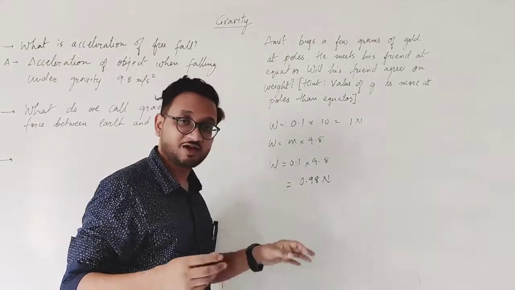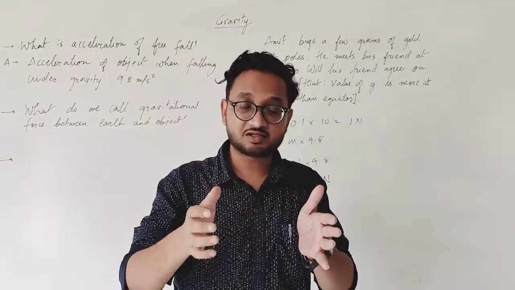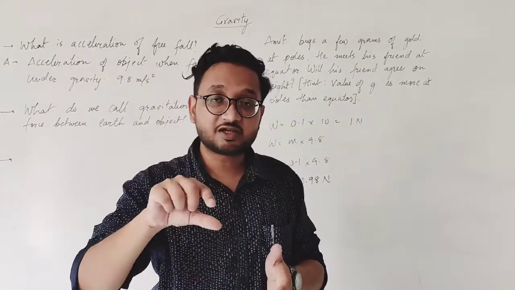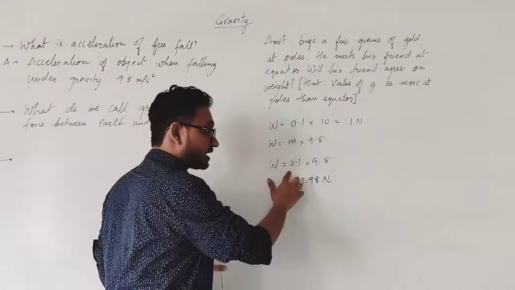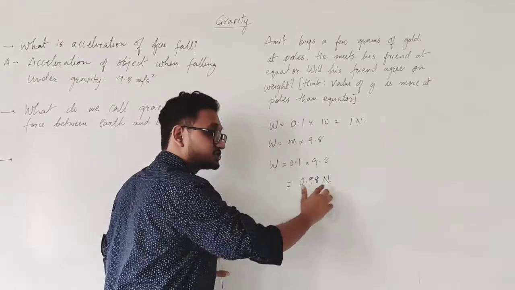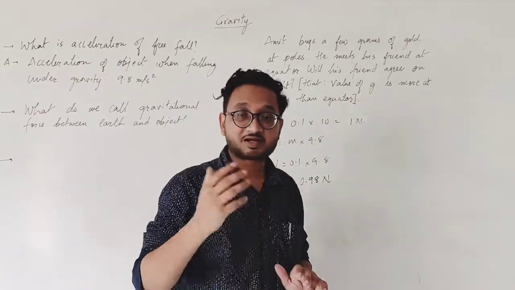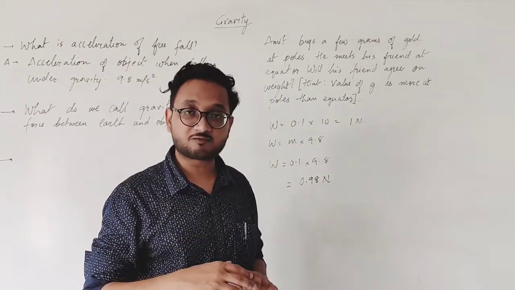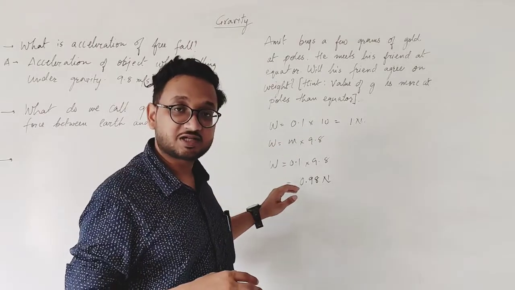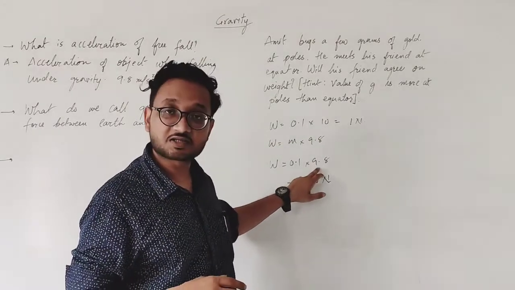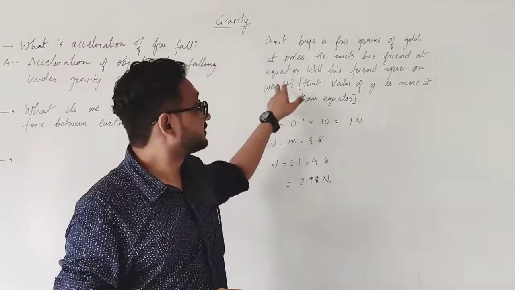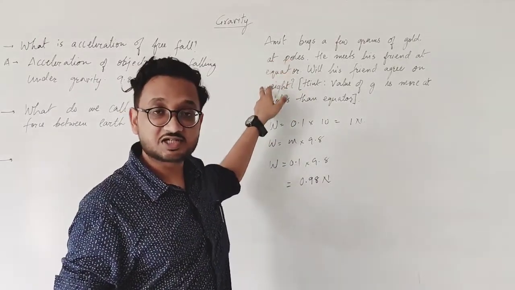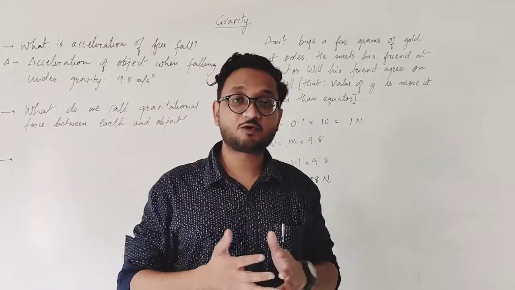So when he measures it on the new machine at the equator, it will show fewer grams, because if it shows less weight, it shows less mass. But ultimately he has bought the same amount of gold. Because there is less acceleration at the equator, the weight on the machine is less, and that is why the friend thinks Amit is cheating him and has taken a little bit of gold himself.